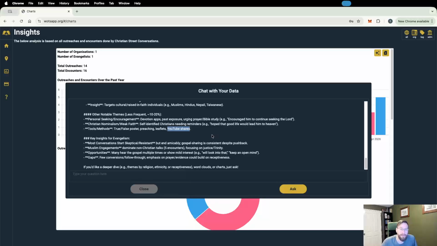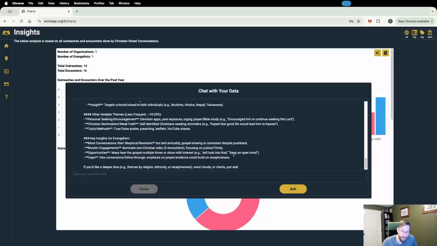Okay. Key insights, I guess a summary. Most conversations start skeptical, resistant, but end amicably. That is great. Muslim engagements dominate non-Christian talks. 5 encounters focusing on justice, Trinity. Yep.